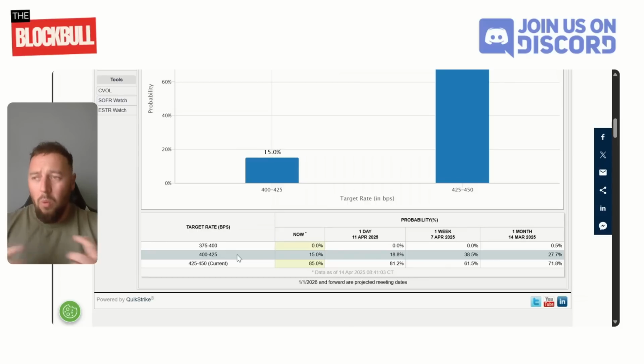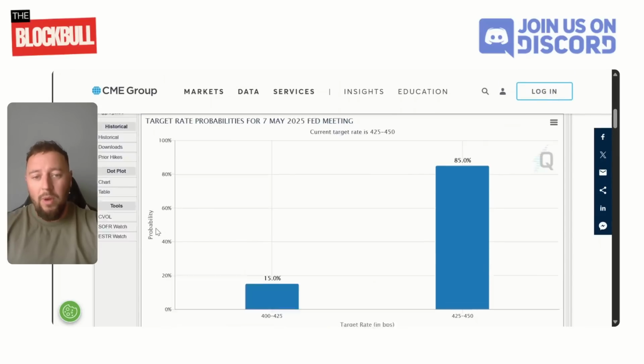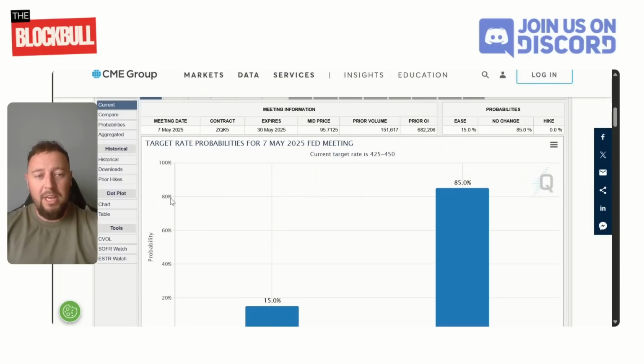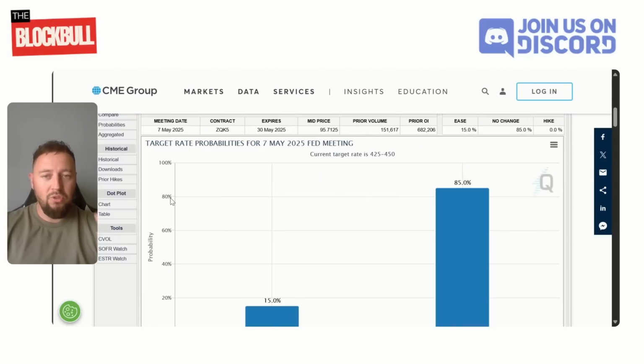So, you know what? Donald Trump is trying to get the rates cut. Yeah, we want the rates to be cut, and the only way he's going to do that is if he actually decimates other countries and creates uncertainty in the market. So there could be some more uncertainty to come from the markets, and he could use tariffs as a tool. There's many other ways that Donald Trump can actually manipulate the markets. Okay, so he's still looking to bring down the interest rate, so we're still not out of the woods yet.